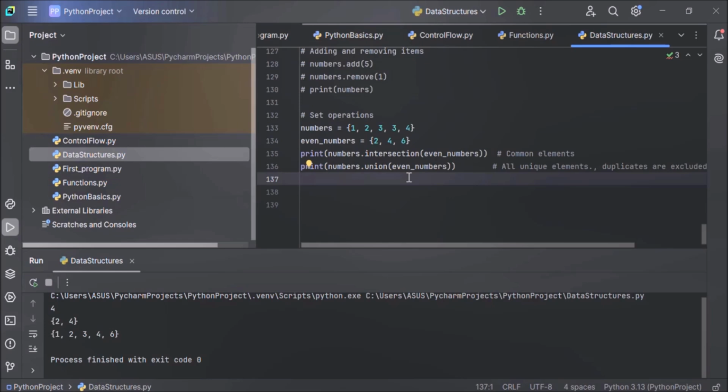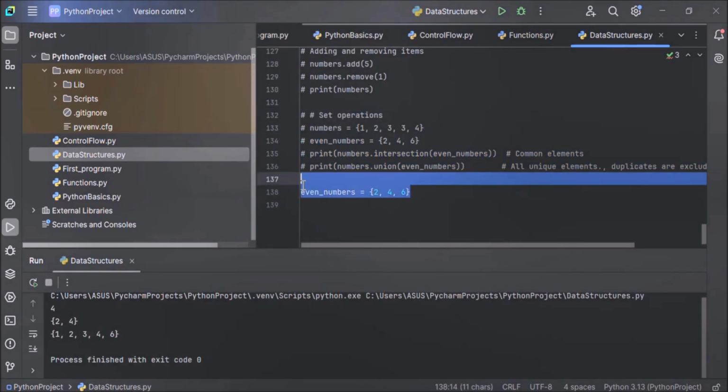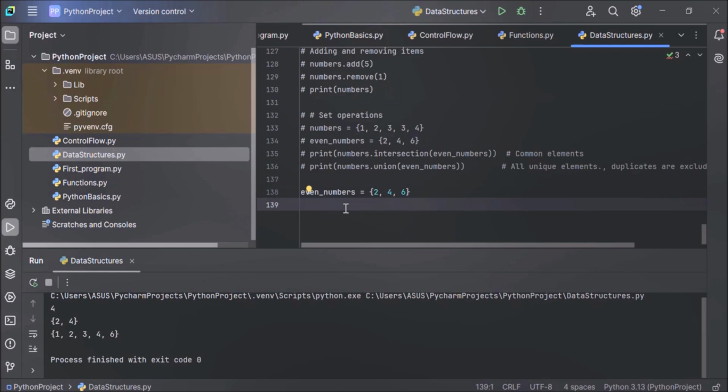Clear method is to remove all the elements from the set. Now here in this even number set, let's take an example. I'm copying it here and pasting it, and let's comment out the above code, set operations. So here we have a set of even numbers and we want to remove all the elements from this even number set. Then how to do that?